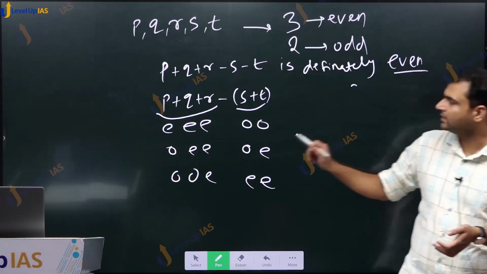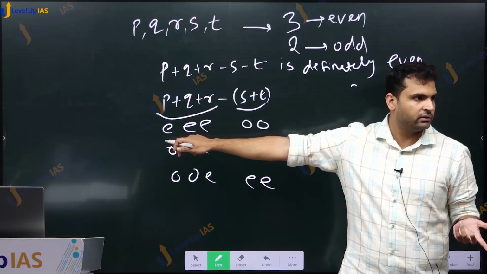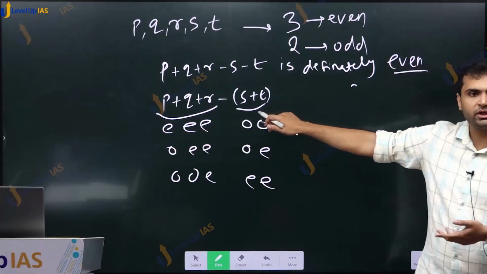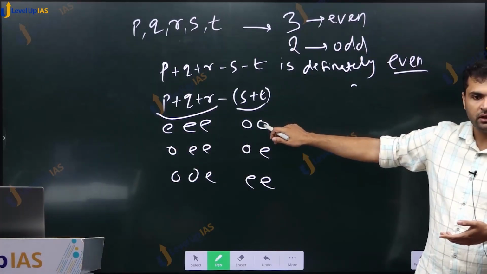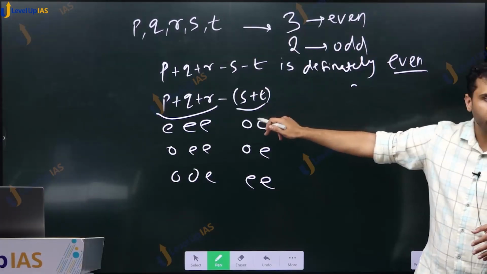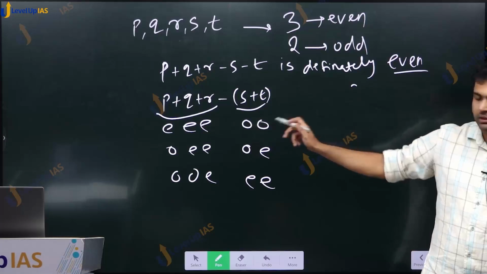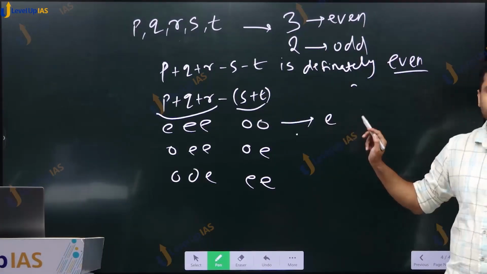In the first case, even plus even plus even number, and odd plus odd. Odd plus odd is even. We saw, na? Odd plus odd is also even. So even minus even is an even number. So here we are getting an even number.